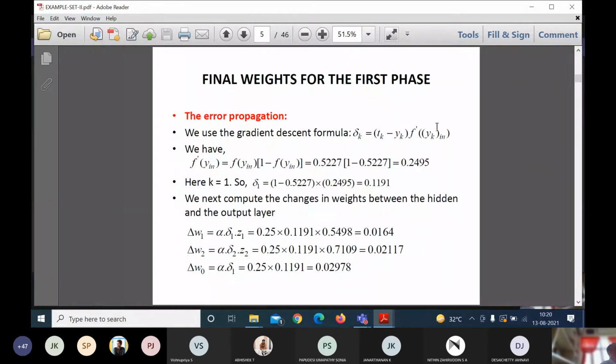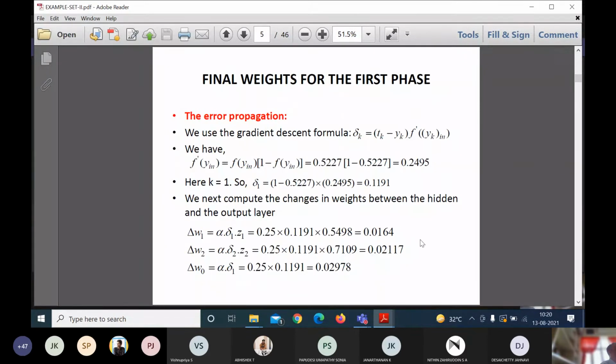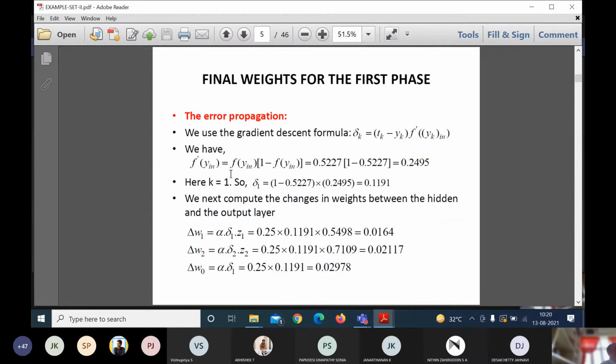Now I need to apply this. Tk is nothing but 1, and Yk is nothing but 0.5227. And f dash of y_in is f of y_in into 1 minus f of y_in. What is f of y_in? It is the actual output received as per iteration number 1, so this is 0.52, and 1 minus 0.527 is nothing but 0.2495. This 0.2495 has to be substituted in f dash of y_in of k.